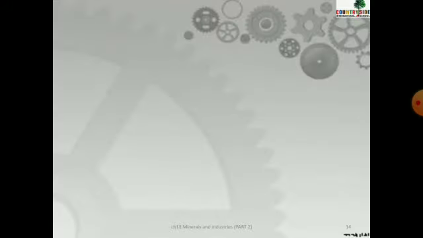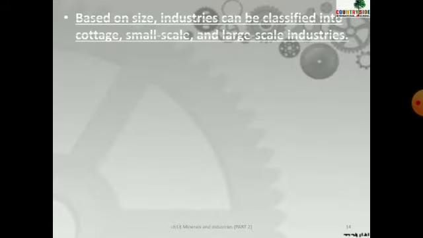Children, industries are divided on the basis of their size. Size means small, large, big, medium. On the basis of size, industries are classified into three ways: cottage industry, small scale industry, and large scale industry.